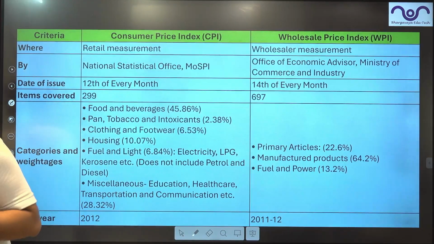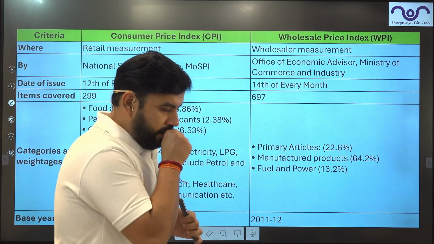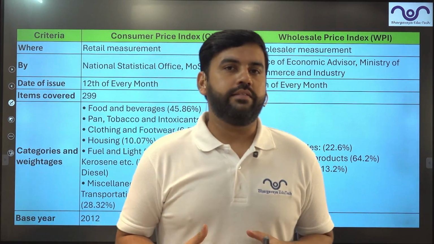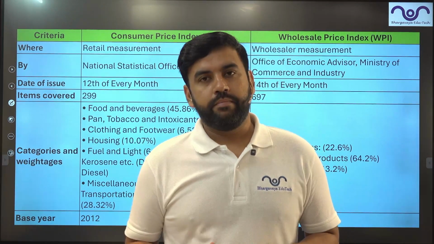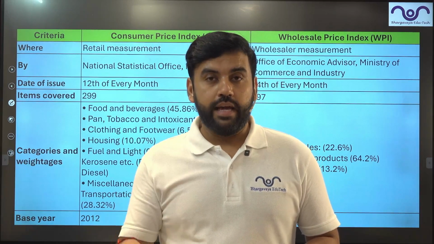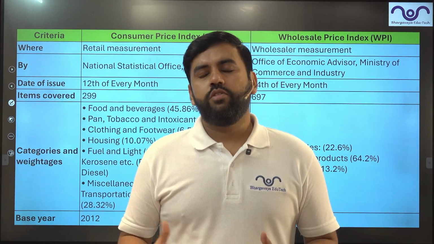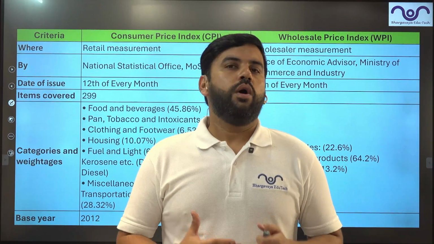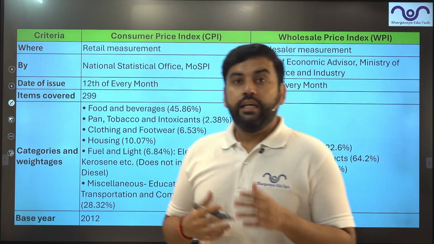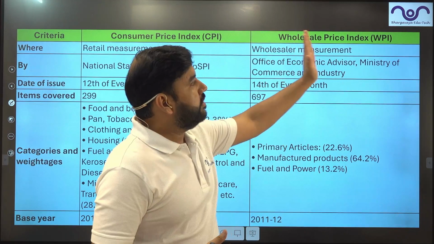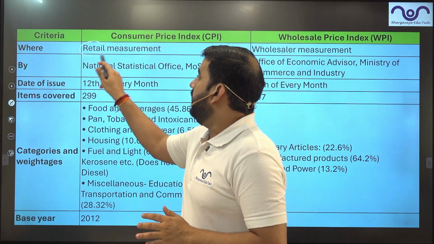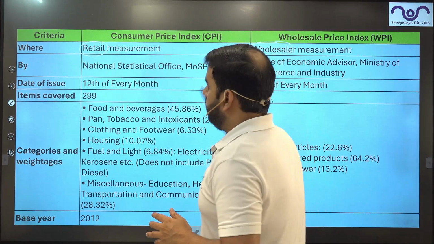Now, coming to the next item. Inflation is measured in two different types of indices, CPI and WPI. So let's quickly take a dive into what is CPI and what is WPI, because in news articles you will often come across these two only. CPI stands for Consumer Price Index, while WPI stands for Wholesale Price Index. Both are used for retail and wholesale measurement.